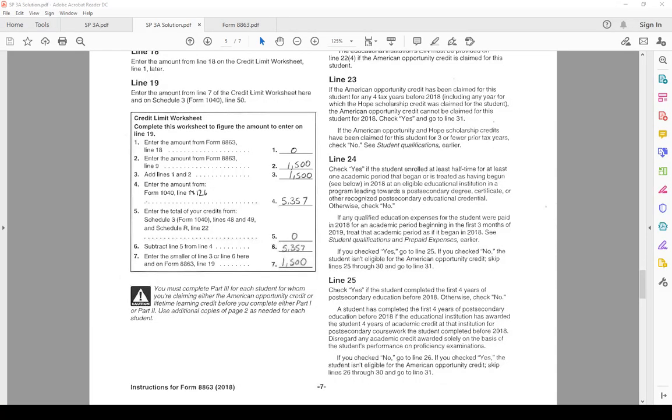It means that we are okay with this 1,500 to use as the credit. The reason is because it's smaller than our tax liability of 5,357, and we can apply all of this credit to this tax liability. Note that line 12B reports the tax liability 5,357, but there are no other credits applied to reduce it, so it remains the full amount of 5,357. And when we compare to our credit from the AOTC, 1,500, we can use all of this credit.